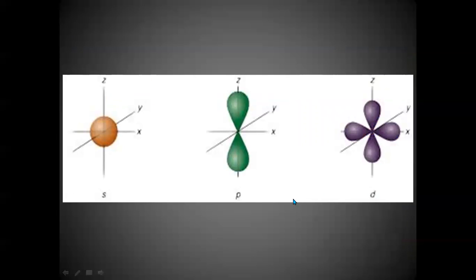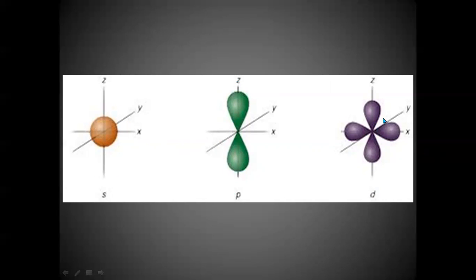Now, if we summarize and compare the shapes of three orbitals, s orbital, p orbital, and d orbital, they look like this. S orbital, spherically symmetrical. P orbital, having two lobes called dumbbell shape. Lobes are on the axis.